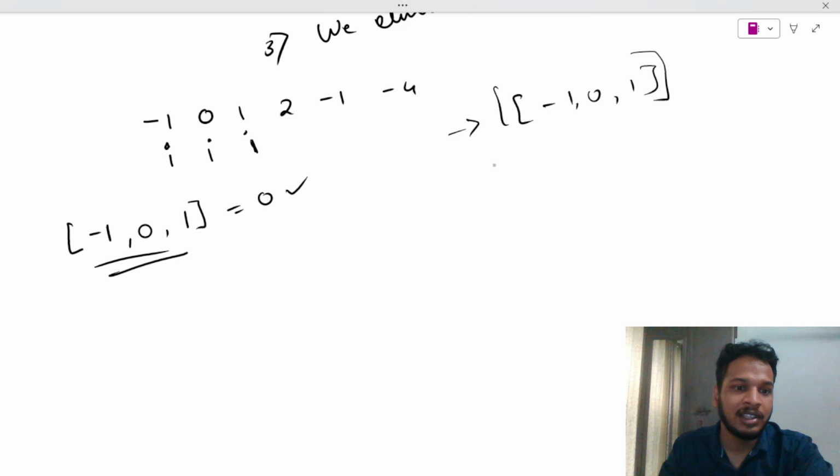I will be popping this element from the result array, and then my i goes to the next index. A for loop will be doing that. Next time, instead of 1, it will push 2 into the array. If that is not matching, it will push the next element. Like that it goes on.